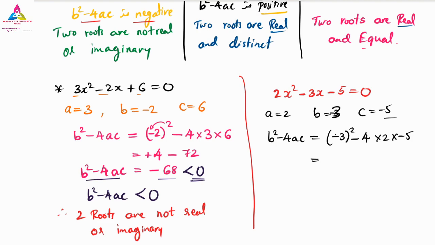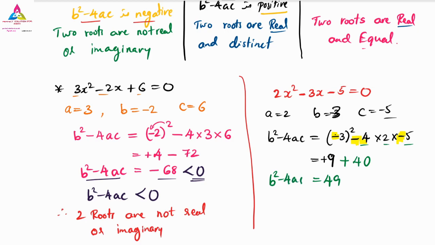So minus 3 square is plus, and 3 square is 9. Next one, very importantly, all of you listen here. Minus square is plus and 3 square is 9. And again you can see here we have minus and here we have minus. So minus into minus, what is it? Plus. Yes, it is plus. 4 2s are 8, 8 5s are 40. So 40 plus 9 is 49, because both are positive.